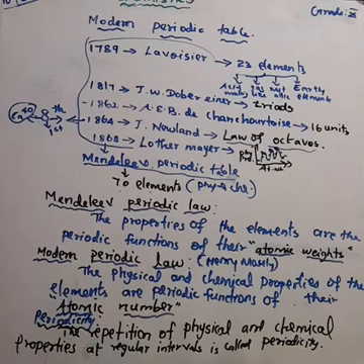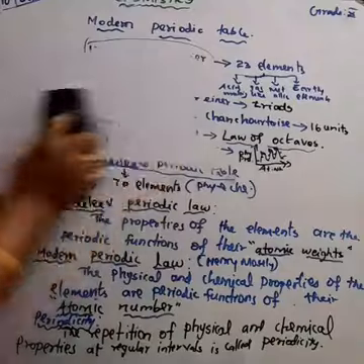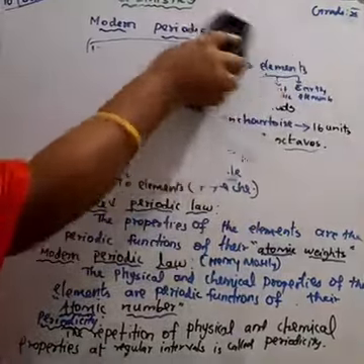Arranging the elements in increasing order of their atomic weight shows their physical and chemical properties at regular intervals. That is called Mendeleev's periodic law. He arranged the elements in increasing order of atomic weight because atomic number had not yet been developed.